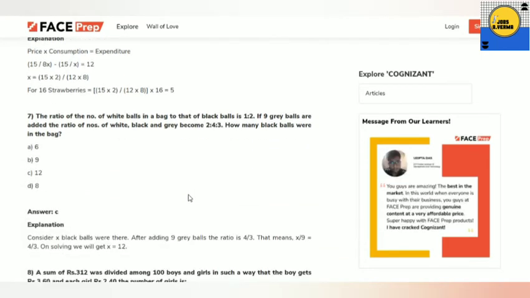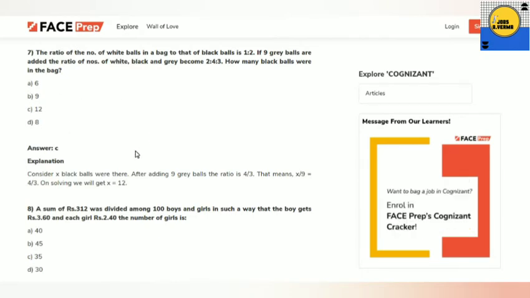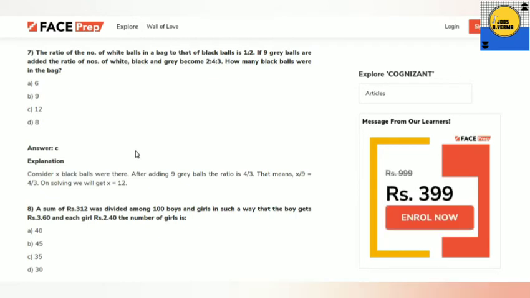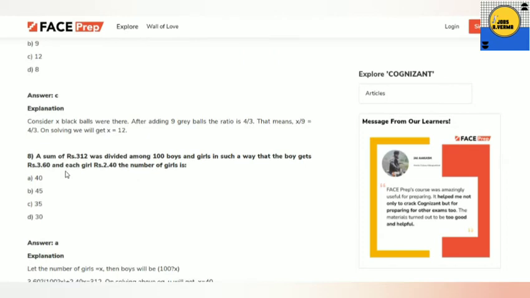So in that manner you will get all the questions. You can take a screenshot of the questions because it will be helpful for you. You can practice this type of pattern. It will come in MCAT questions. I will not say that a similar question you will get, but in that pattern you will obviously get questions. The next question has come from ratio and proportion. You can take a screenshot of it.